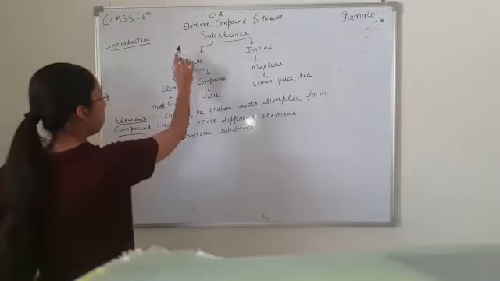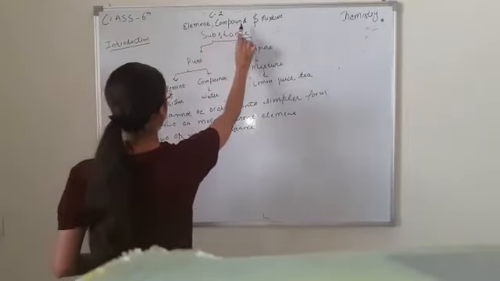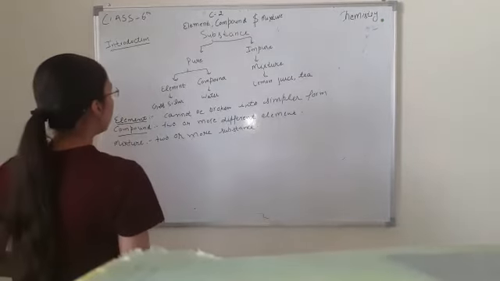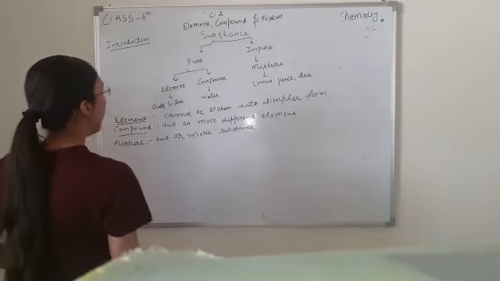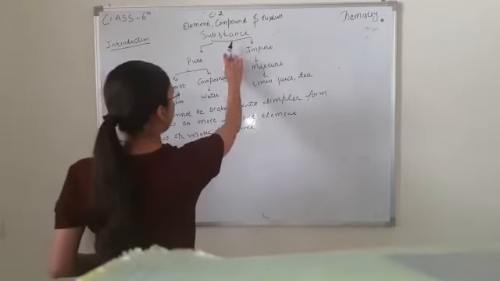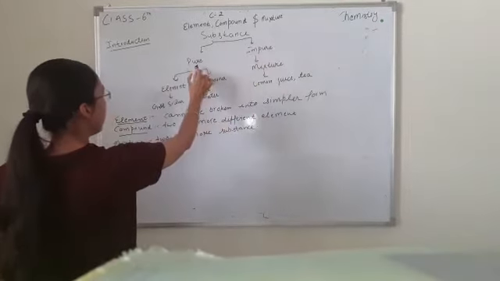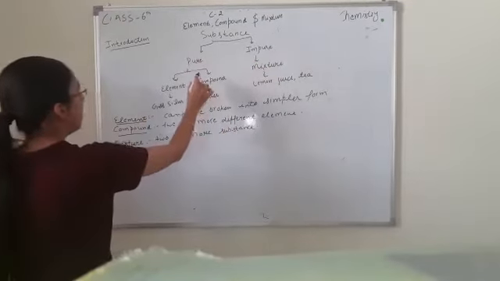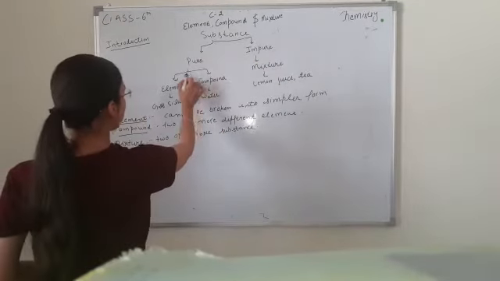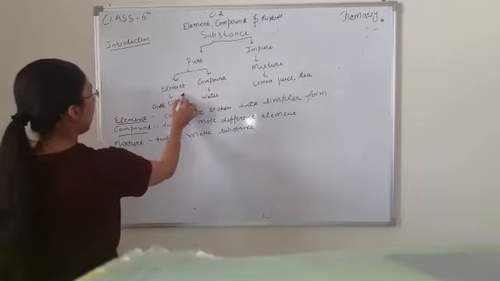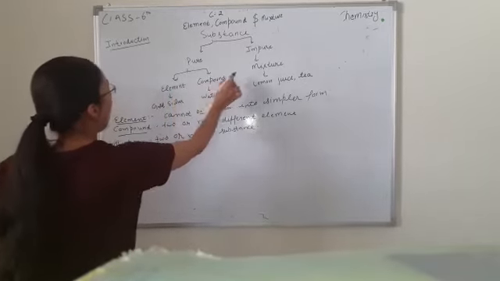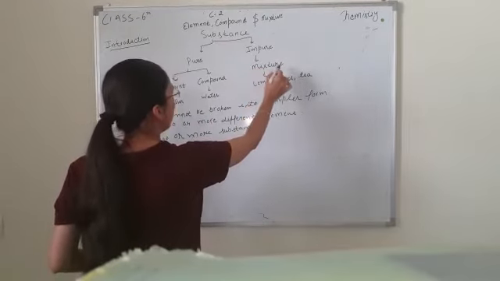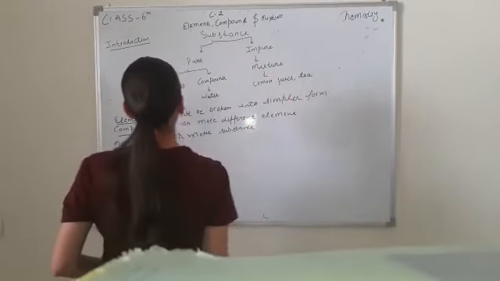Sixth class. The name of the chapter is Element, Compound and Mixture. Firstly, what is a substance? Substance is anything, and substance is divided into two parts. First is pure substance, second is impure substance. Next, the pure substance is divided into two parts, element and compound, and the impure substance is called a mixture. The example of a mixture is lemon juice.